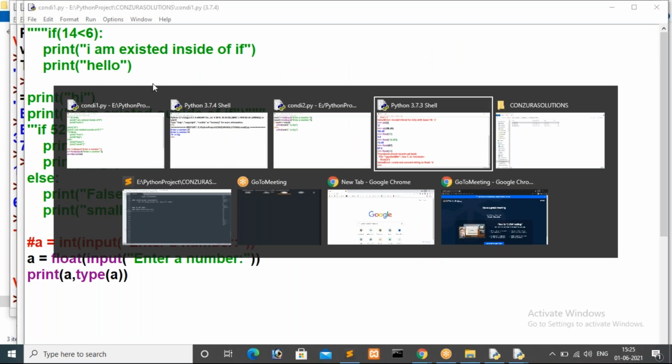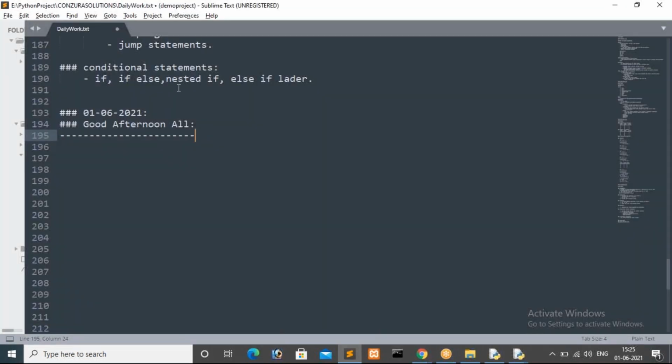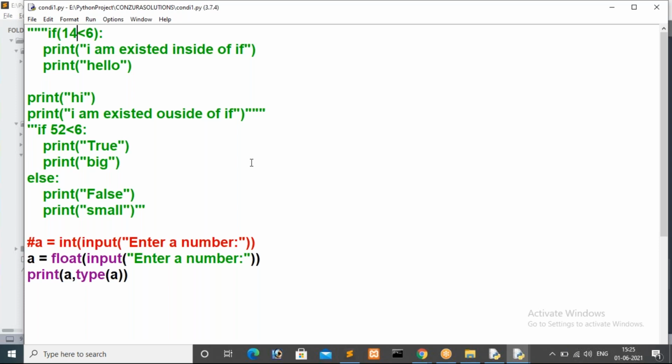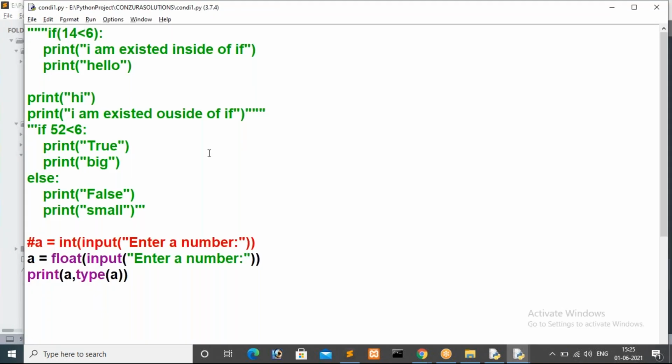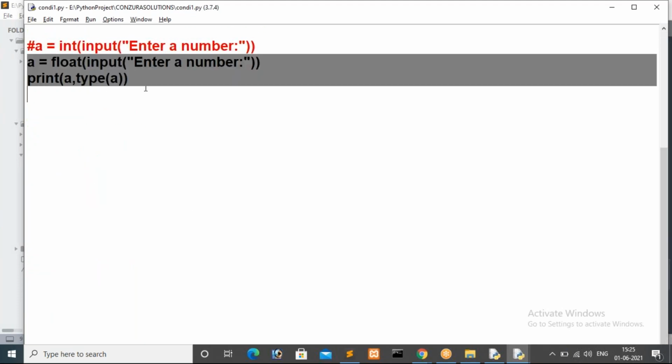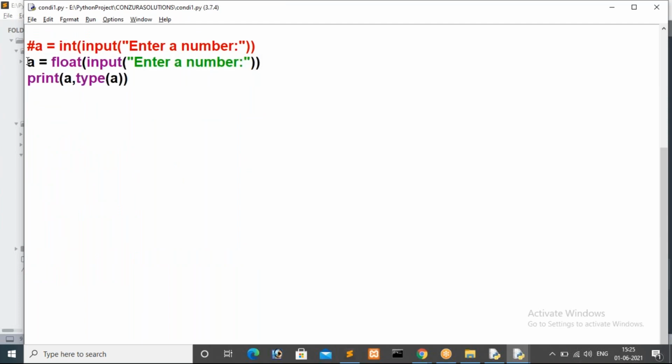Now we will see another one, that is nested if else. Nested if statement we will see. So nested if in the sense I mean we have to write an if inside an if, we'll call that a nested if statement. So for that I will give a small example, then you will get more clarity. So I'm going to comment this one. So here we will see a small example for nested if statement. That means nested if in the sense if inside if we will call nested if.